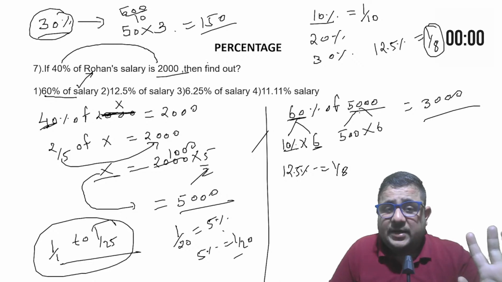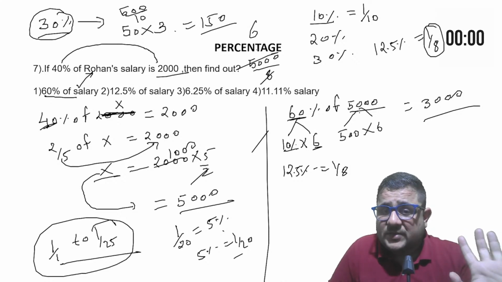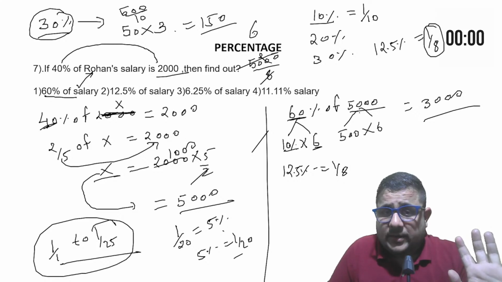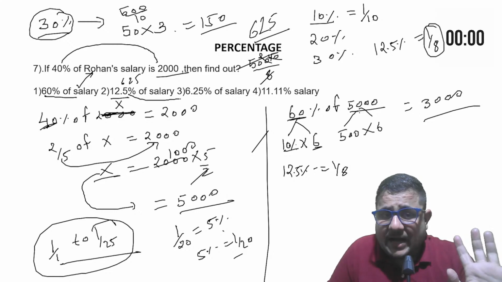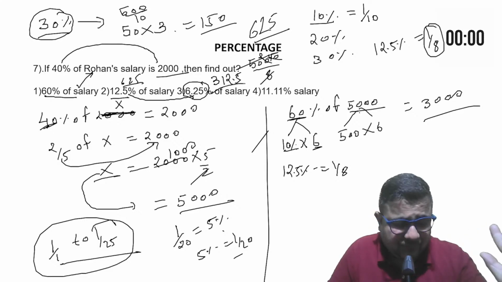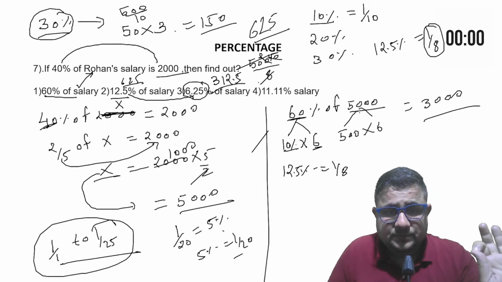So I will divide 5000 by 8. Right? 8 6s are 48, then 2 is there. 8 2s are 16, then 4. 8 5s are 40, so you get 625. And 12.5% is calculated. Half of 12.5% is 6.25. So half of 625 will be 312.5. I hope you guys are getting the concept. Is this clear?